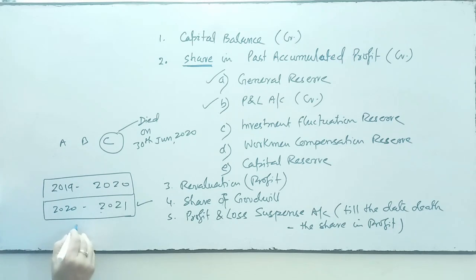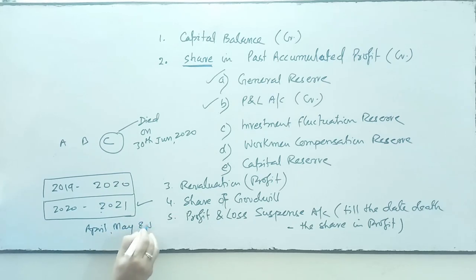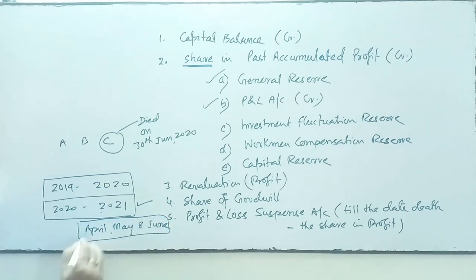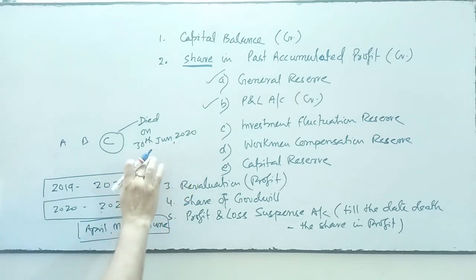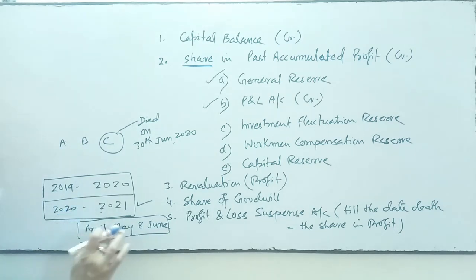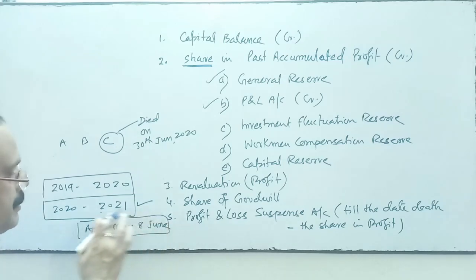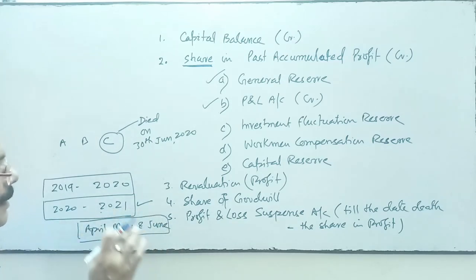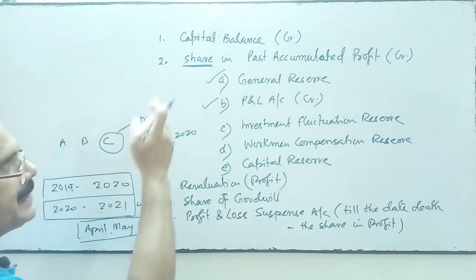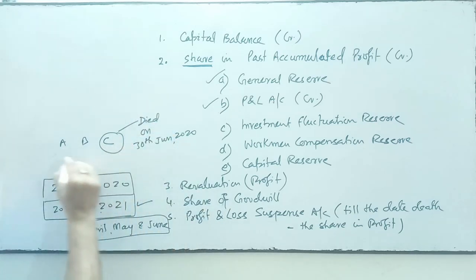So from April, May and June, this three months' profit, because the partner died on 30th June. In this financial year, whatever profit the firm earned in April, May and June, the deceased partner has a right to his share.